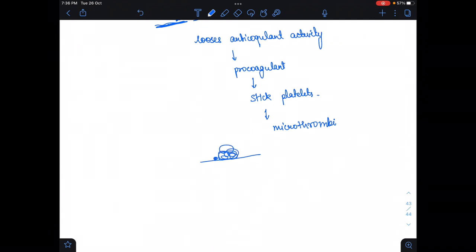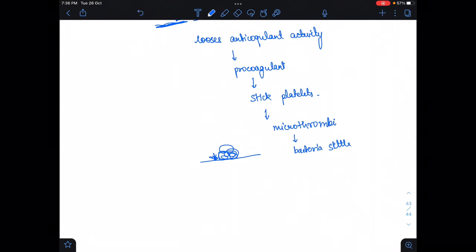Behind this, bacteria will grow. The bacteria settle there and form microcolonies, because this microthrombus acts as a hiding place for them. So the bacteria keep growing there and further damage our endothelial cells.